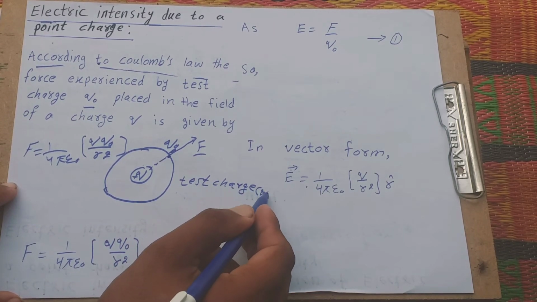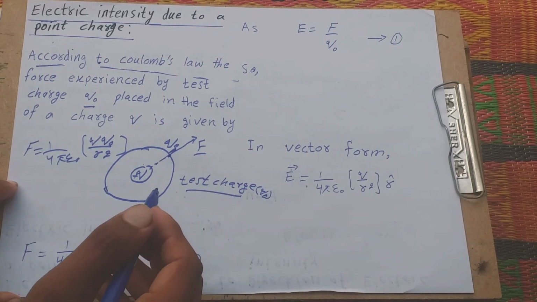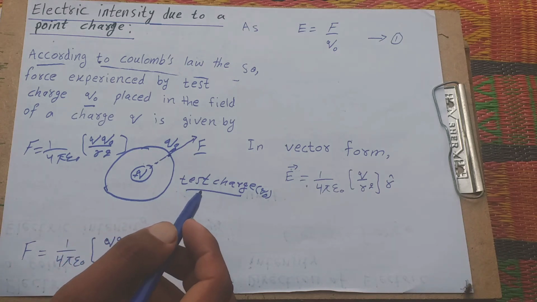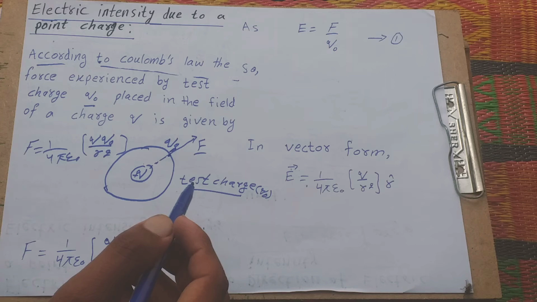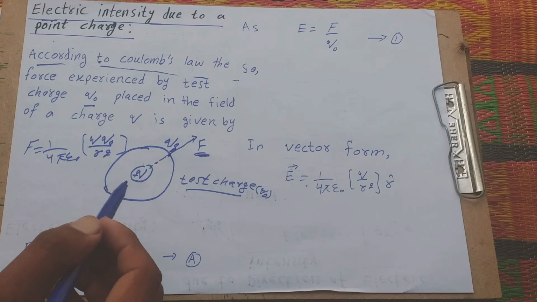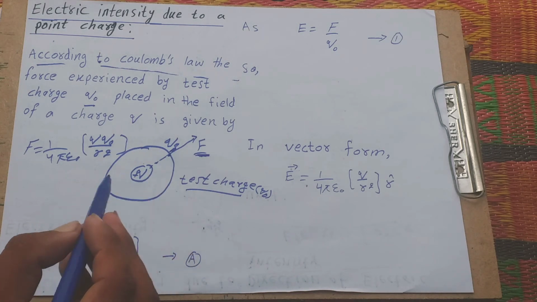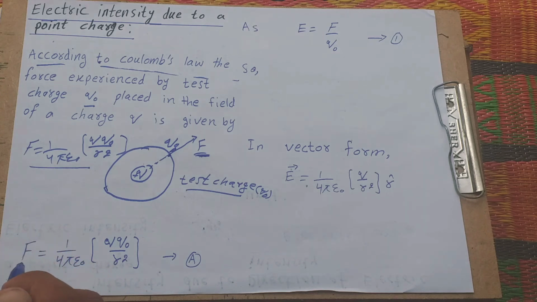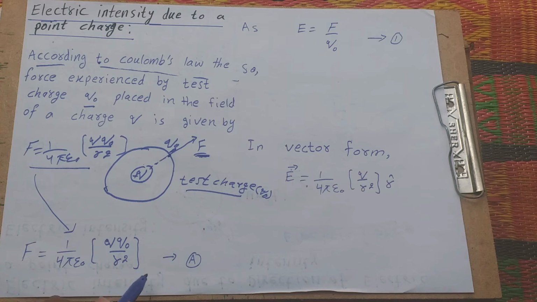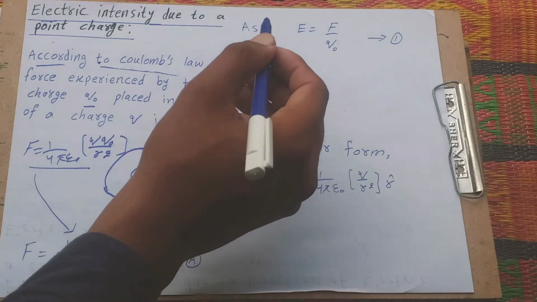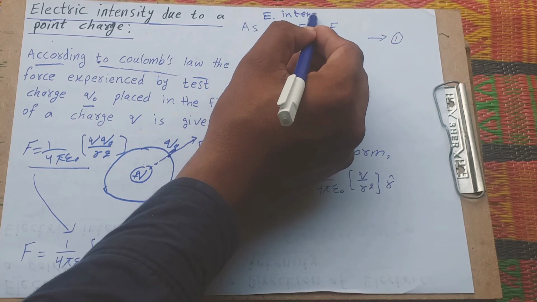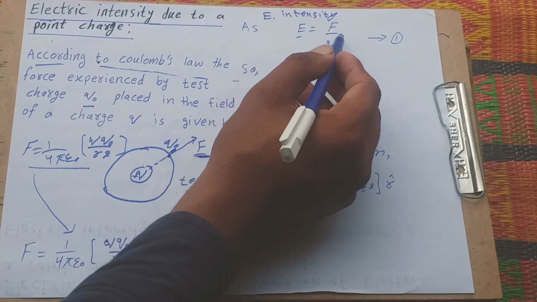What does test charge mean? A test charge is a charge which is used to detect the force of the electric field, due to these charges. We write it in this form, and we give this equation the name A, because we know electric intensity E is equal to F over Q naught.